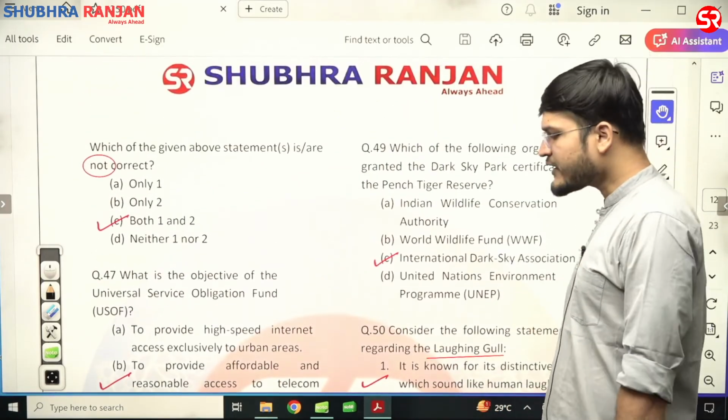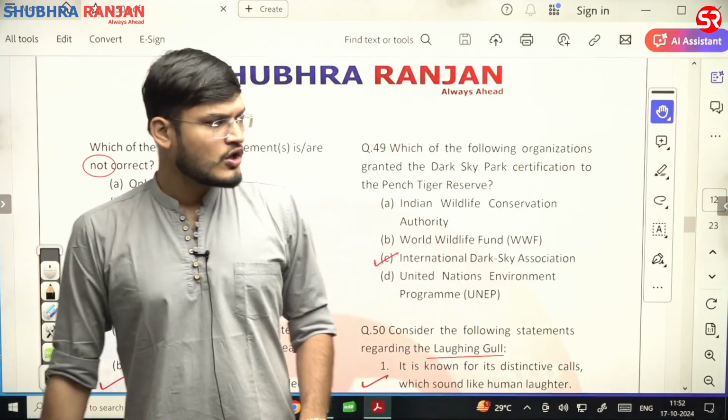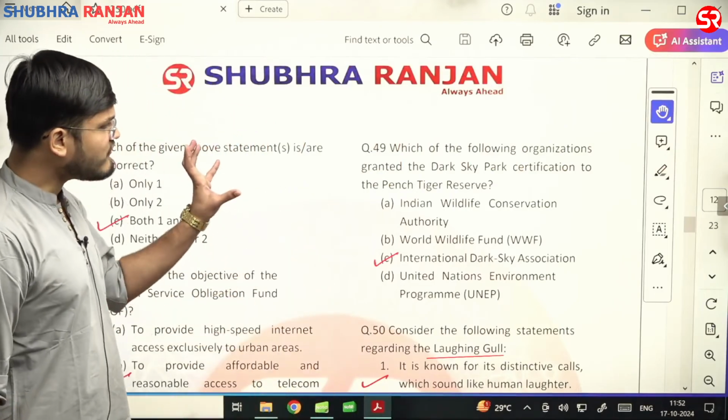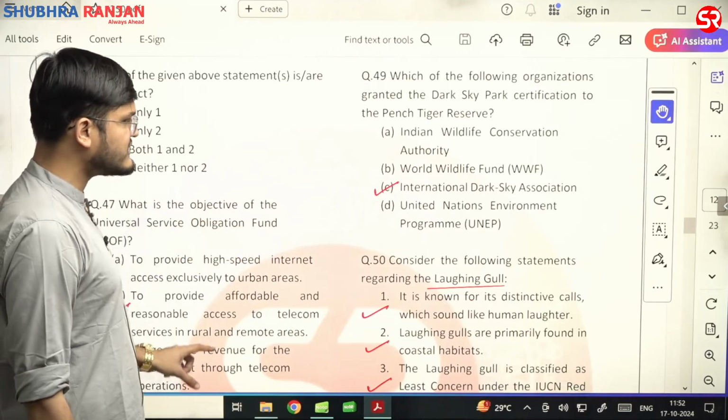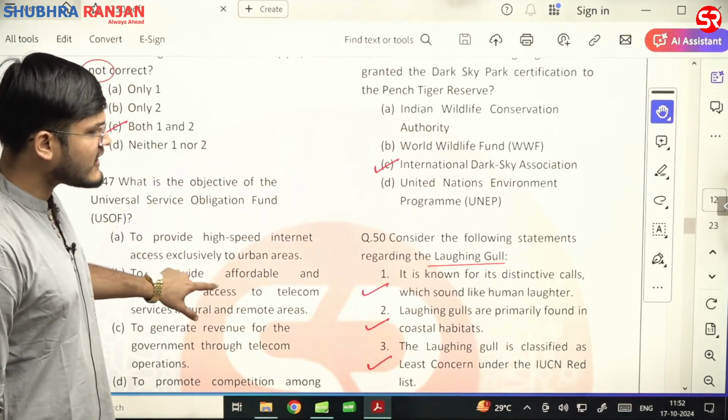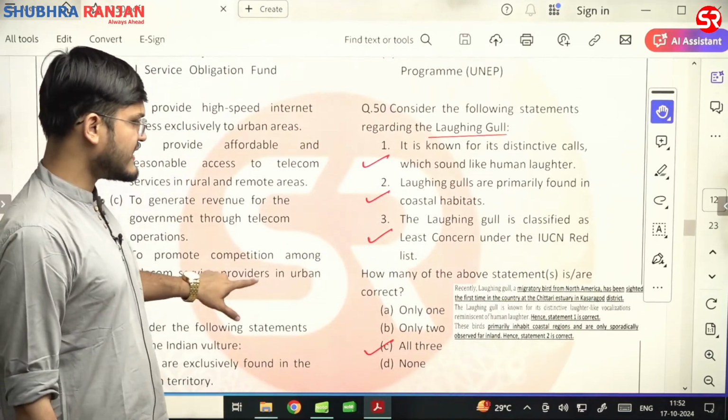Now with respect to question number 49, which of the following organizations granted the Dark Sky Park certification to the Pench Tiger Reserve, that is International Dark Sky Association? C is the right answer.